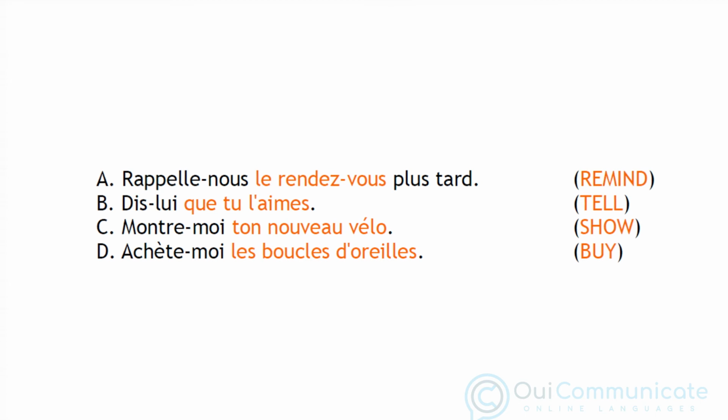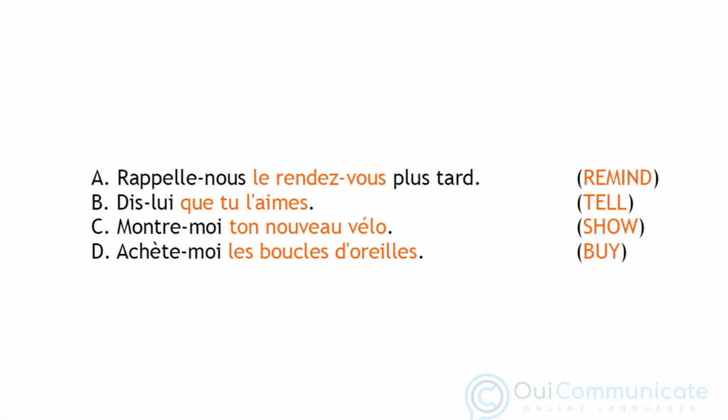In these 4 sentences we want to replace the words in orange by a single pronoun and incorporate it into our imperative sentence. In sentence A we want to say remind us of it later. In French this gives us rappelle-le-nous plus tard. In sentence B we want to say it to her or to him.